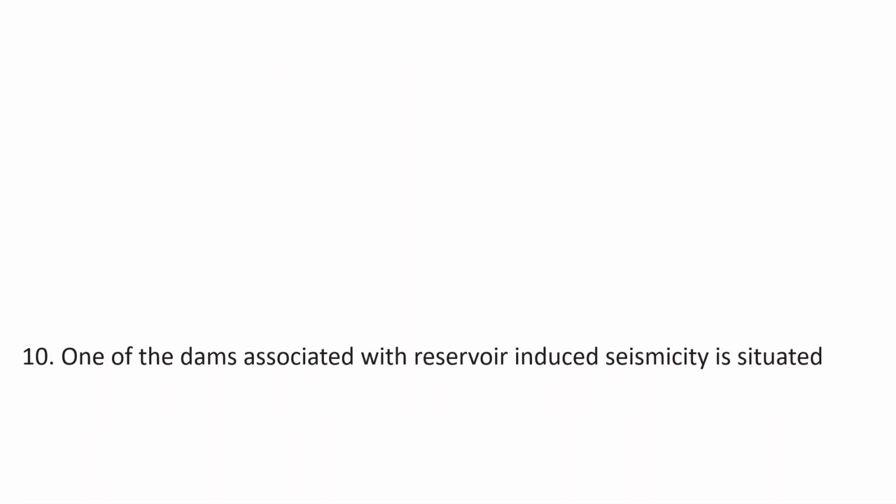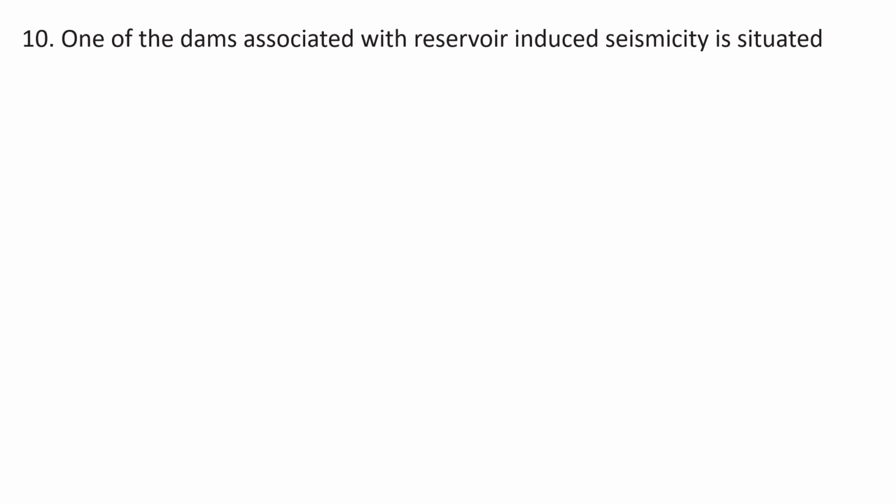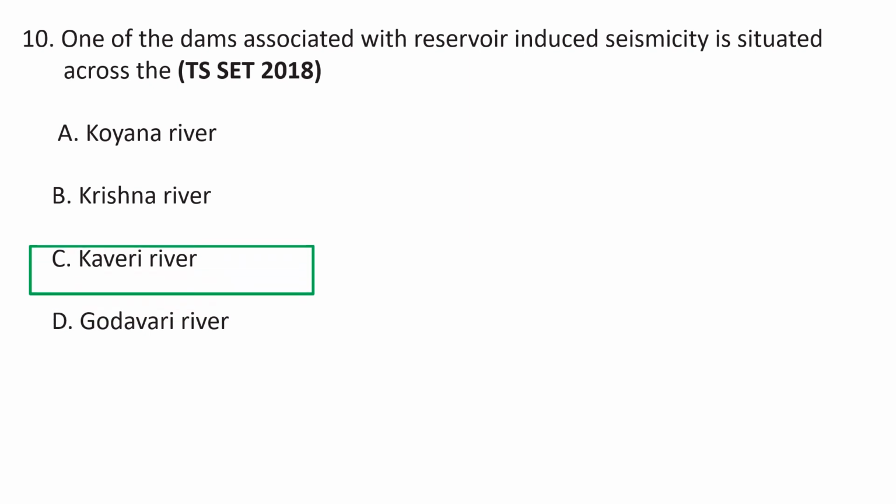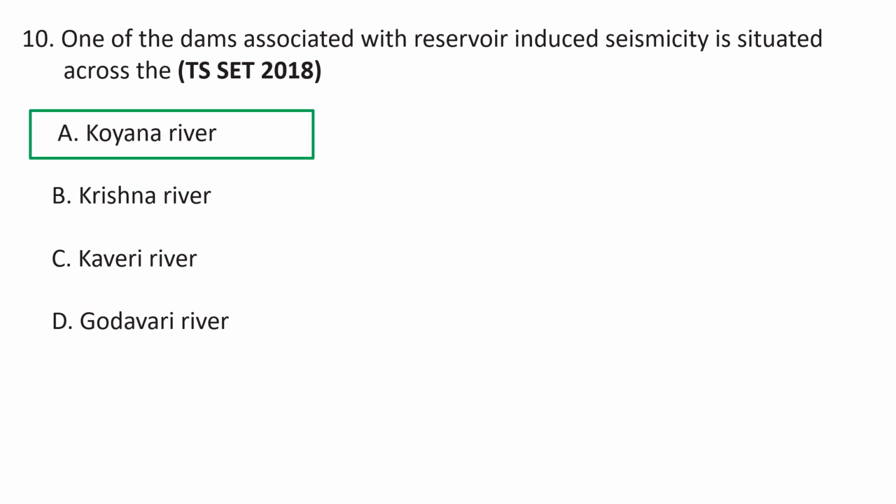Next question. One of the dams associated with reservoir induced seismicity, also known as RIS, is situated across A. Koyna River, B. Krishna River, C. Kaveri River, D. Godavari River. So the correct answer is A, Koyna River. The Koyna-Warna area of India is one of the best worldwide examples of reservoir induced seismicity, with the distinction of having generated the largest known induced earthquake, of magnitude around 6.3, which occurred on 10th December 1967, and persistent moderate events greater than magnitude 5 for nearly 50 years.